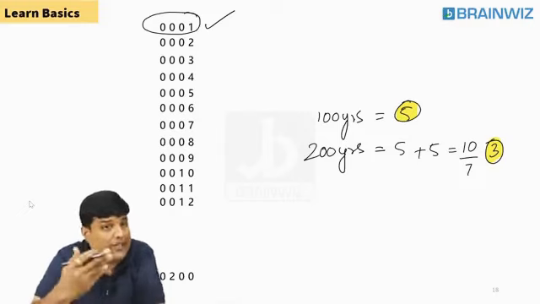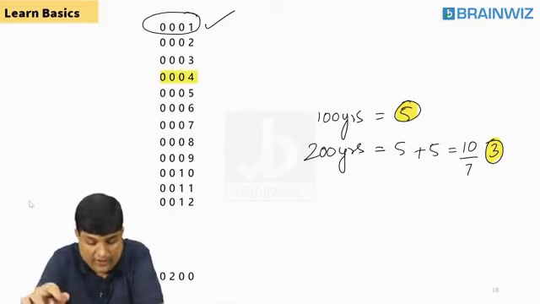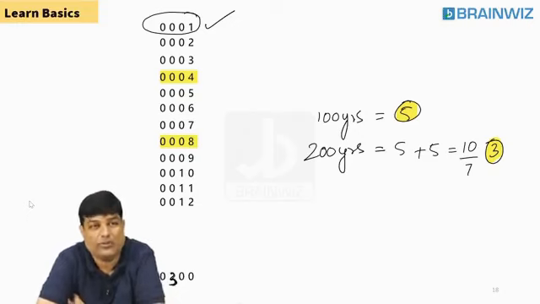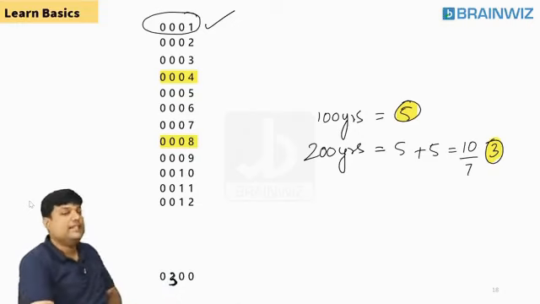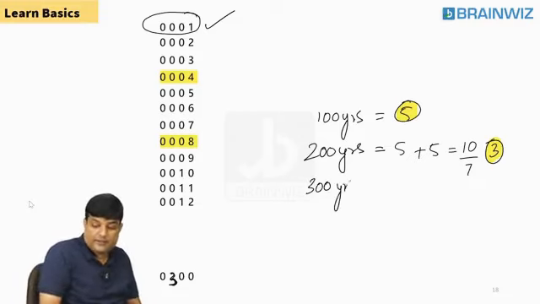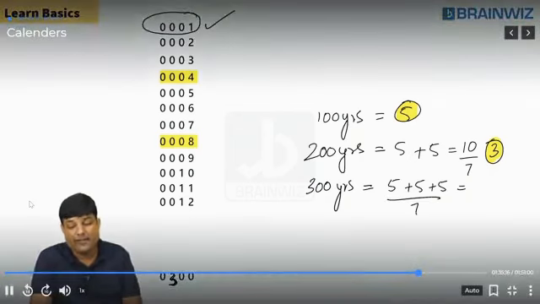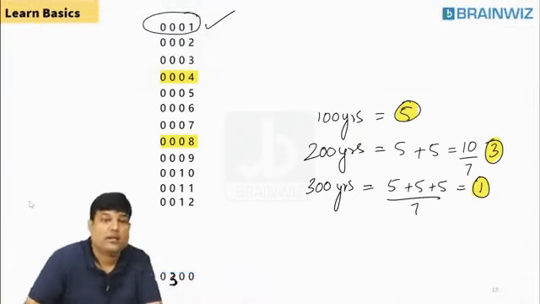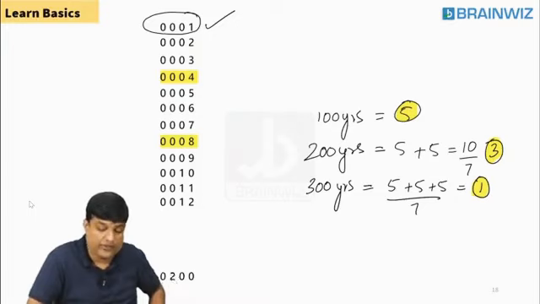Okay. Now every 100 years got 5, 5, 5. Let's check it out. I'm teaching you the basics here. This plays a very vital role. How many years are these, students? These are the first 100 years or first 300 years? These are the first 300 years. 15 divided by 7, what do you get? 1. So there is 1 odd day in 300 years.